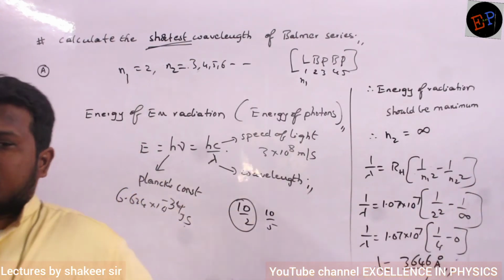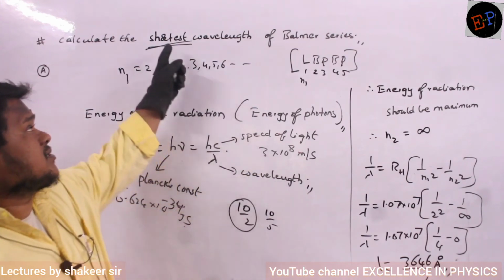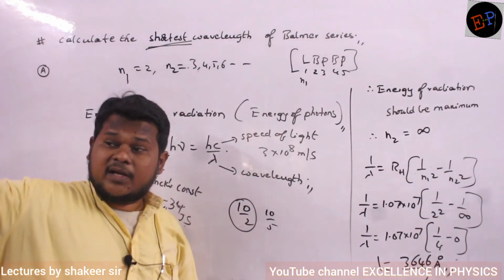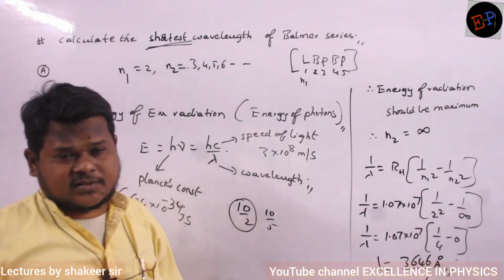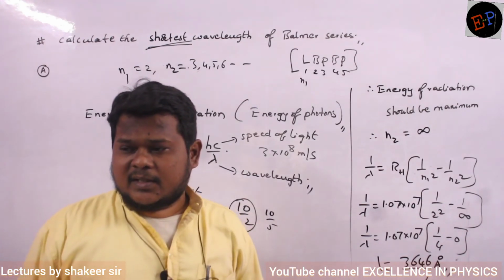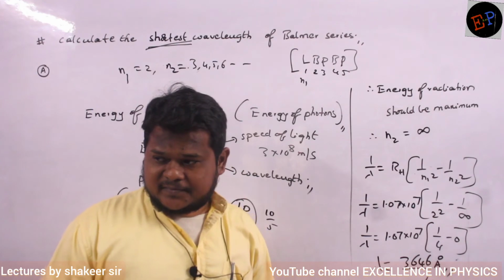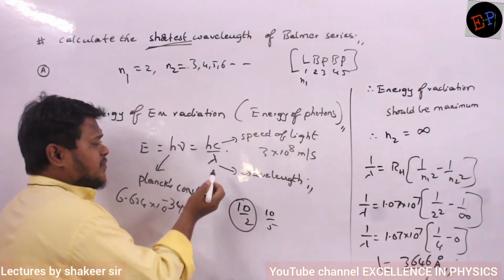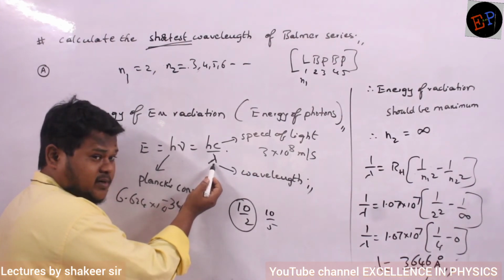So what we understand is that if you ask for the shortest wavelength, then the electron should return from infinity. Many times this question was asked previously. Clear? Longest wavelength means, can you say? 3 to 2. Longest wavelength means wavelength is present in the denominator, no?